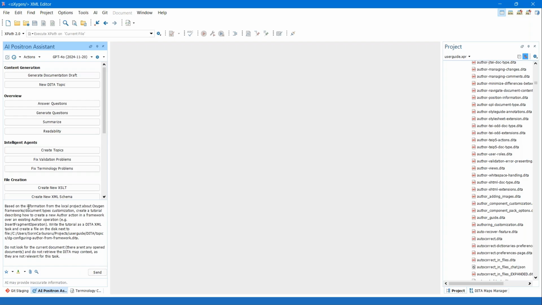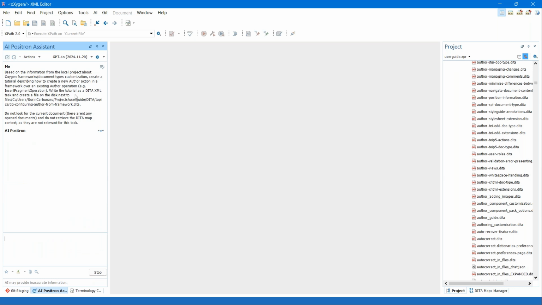I have a favorite prompt saved here, and here I tell the AI to write a tutorial about how to create a new author action in a framework in Oxygen based on the information from the local project. And as a project, I'm using the public version of our user guide.